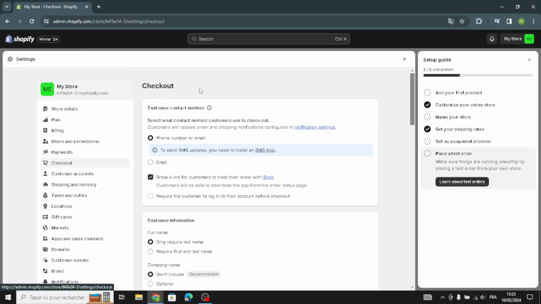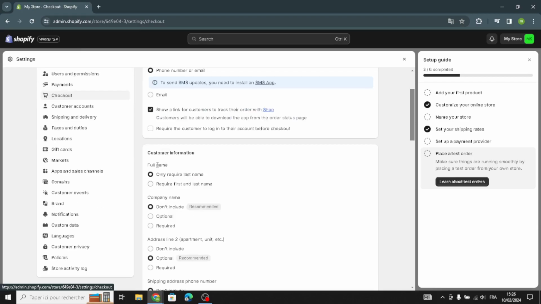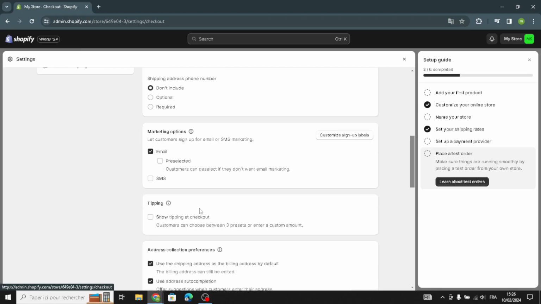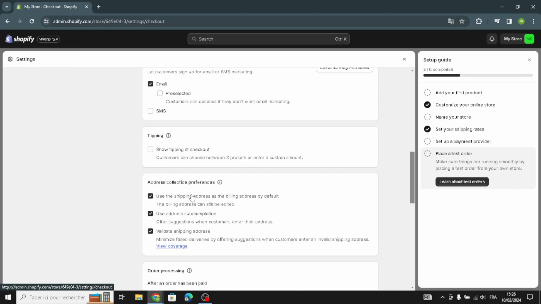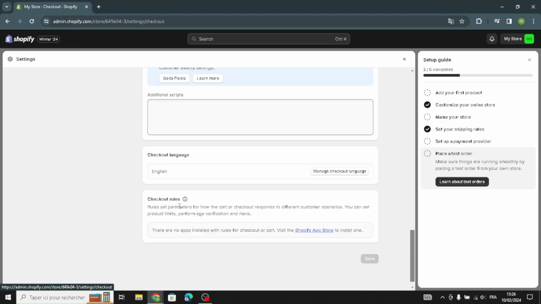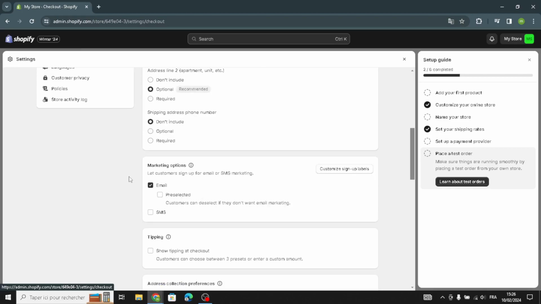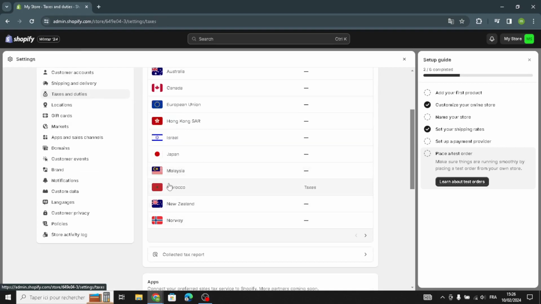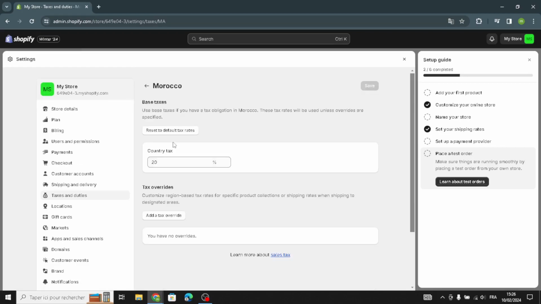As you see here, you can manage the customer contact method, phone number or email. Also here you can manage the customer information: full name, company name, address line, and the shipping address. Here you can manage the marketing options and the address collection preferences. Here also you can add additional scripts. After this, just save and continue. Here we have the taxes, so you can manage the taxes of your country as you see here.